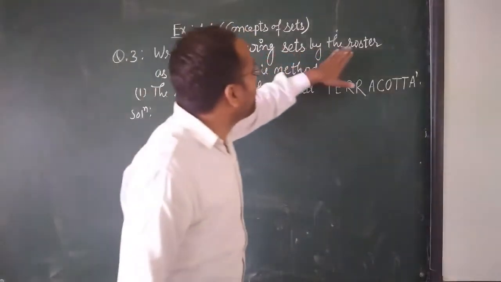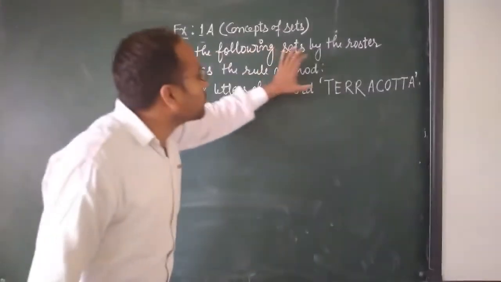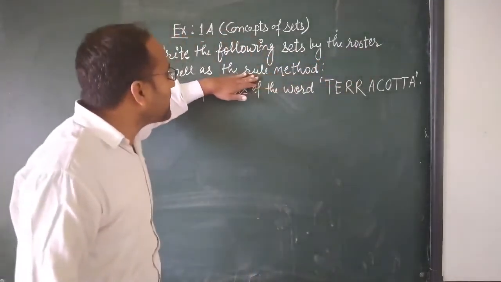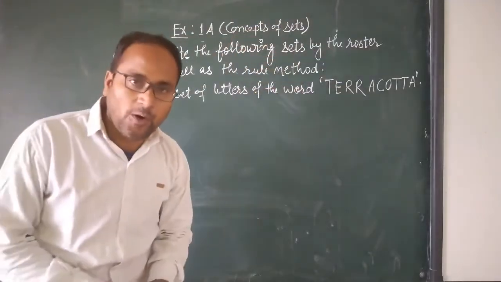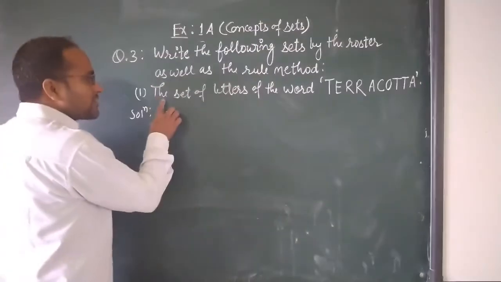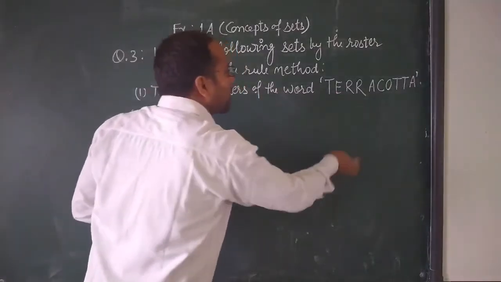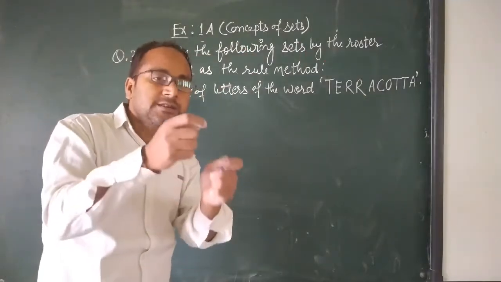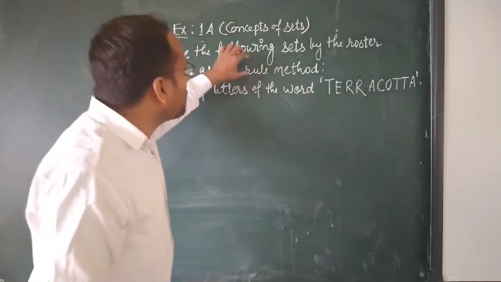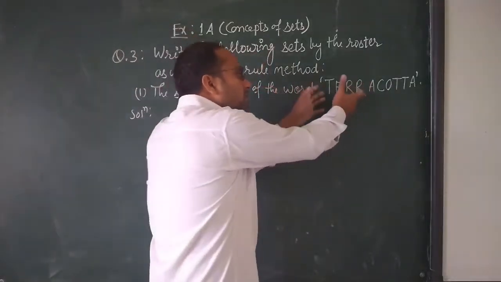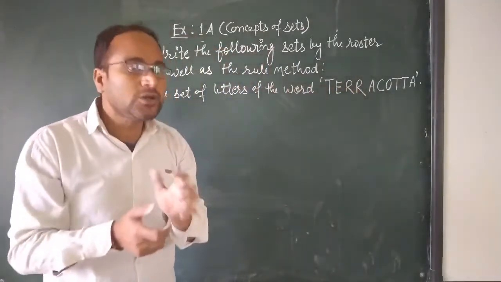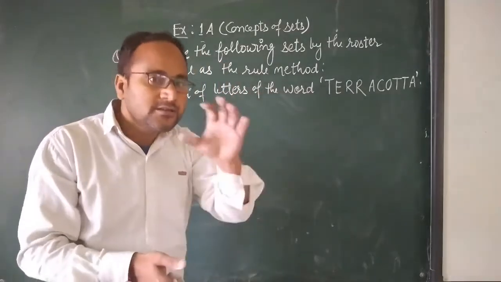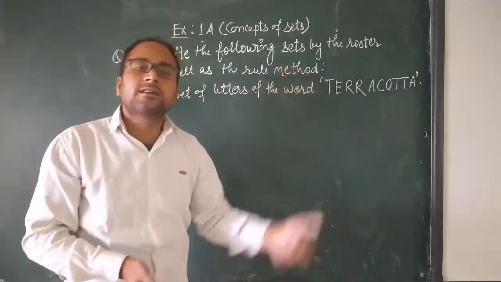Write the following sets by the roster as well as the rule method. Roster means this tabular form, and the rule method is the set builder form, students. Very easy. First question is the set of letters of the word terracotta. Roster method means that you can list the elements of a set by using commas. In the rule method, you compare the property of the given data with an unknown quantity. That one you will also write in the form of a curly bracket. This is also known as a rule method or set builder form.